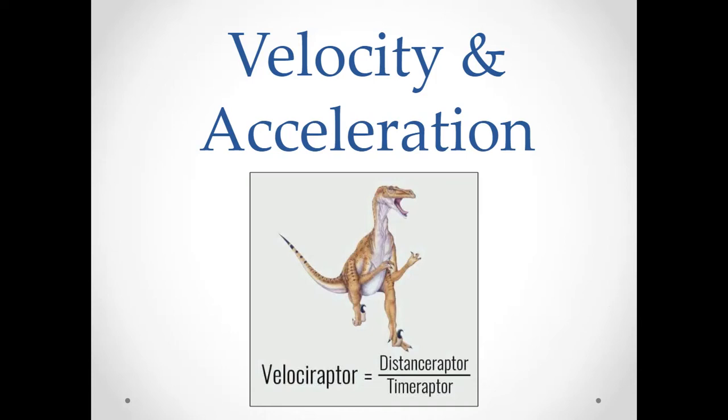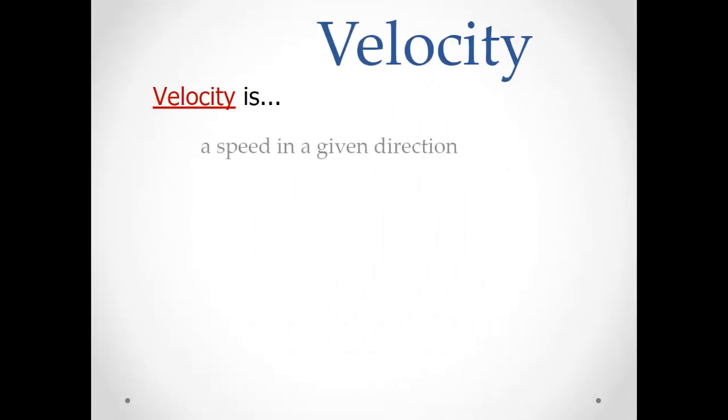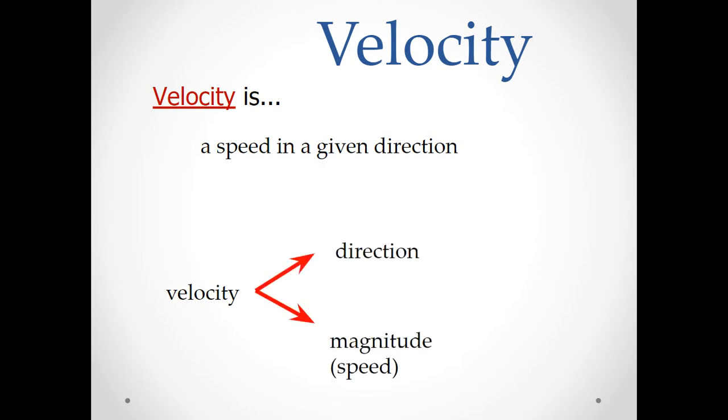Today we're going to be talking about velocity and acceleration. So velocity is just speed in a given direction. Velocity has two components, a direction and a magnitude. In this case, our magnitude is speed. So if you have a direction and a speed, you have a velocity.